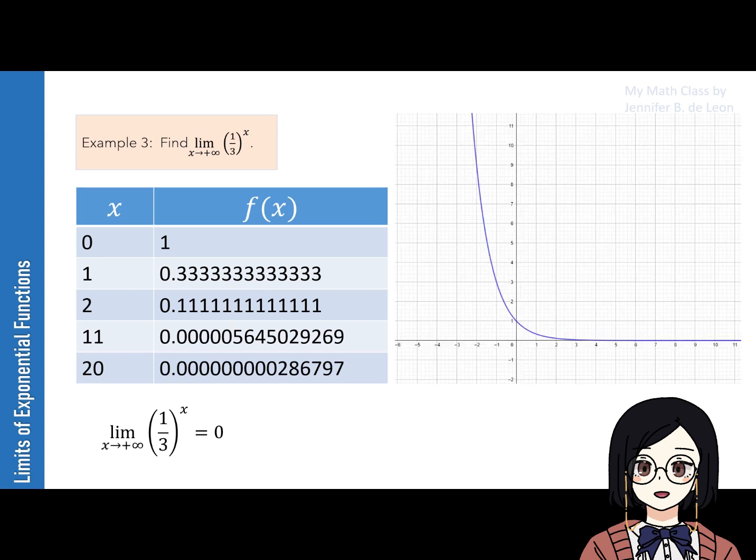Based on the graph, as x approaches positive infinity, the value of the function gets closer to 0, thus confirming our answer a while ago that the limit of 1/3 raised to x as x approaches positive infinity is 0.